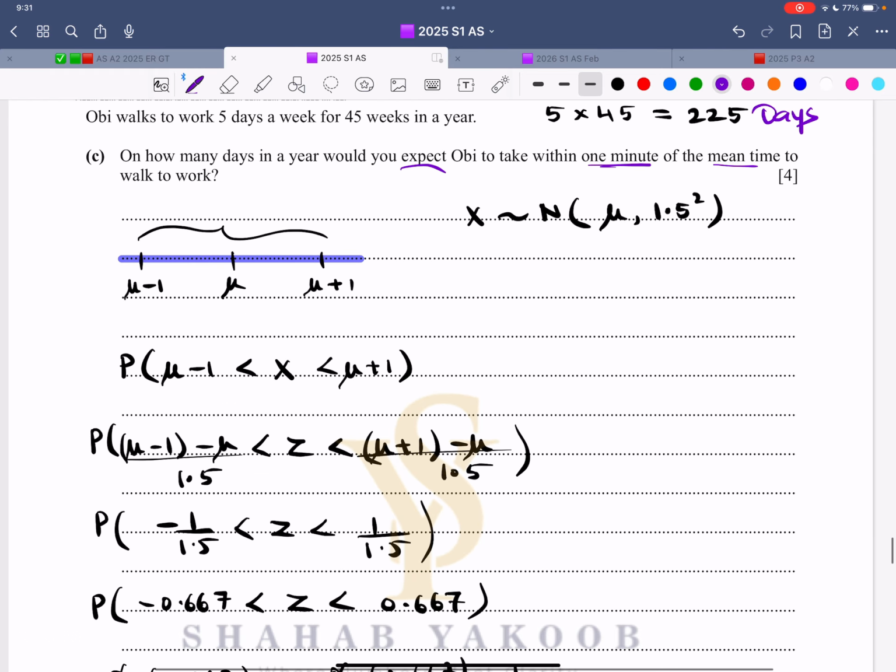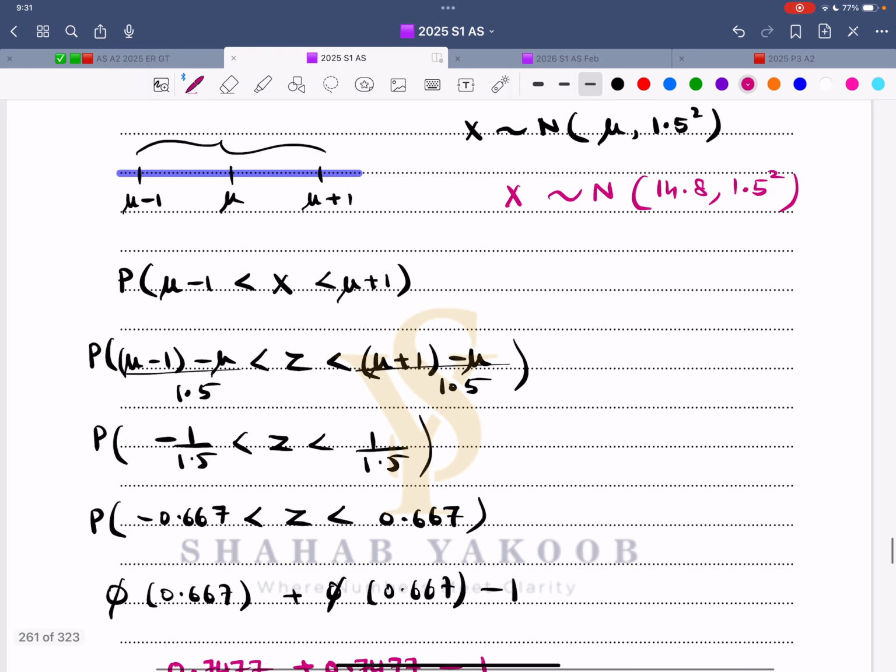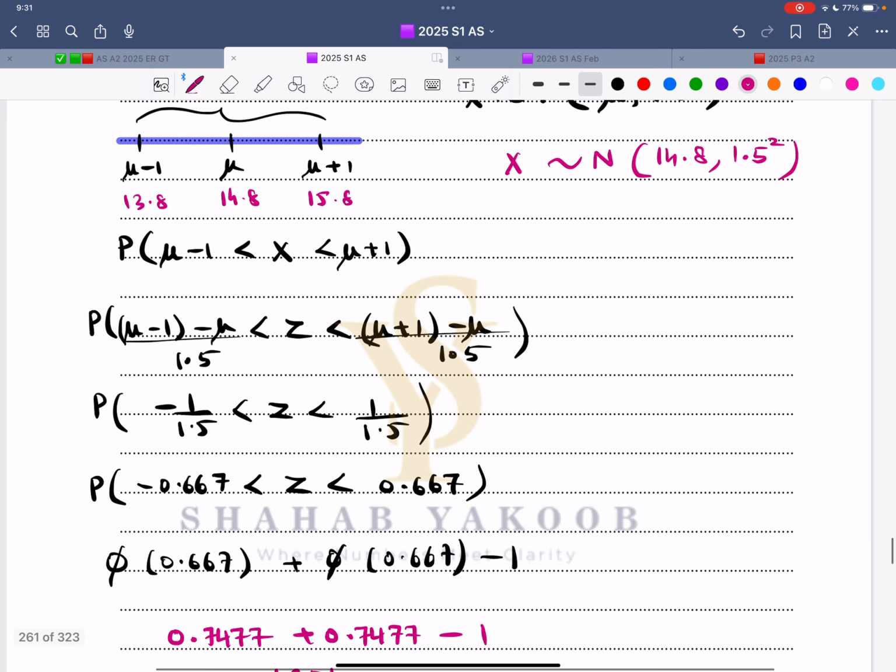So I could have written X follows a normal distribution 14.8 comma 1.5 squared. Either this could be written as 14.8, this is 15.8, this is 13.8, and I can work with that, or I can work symbolically. So this is mu plus 1, this one is mu minus 1.